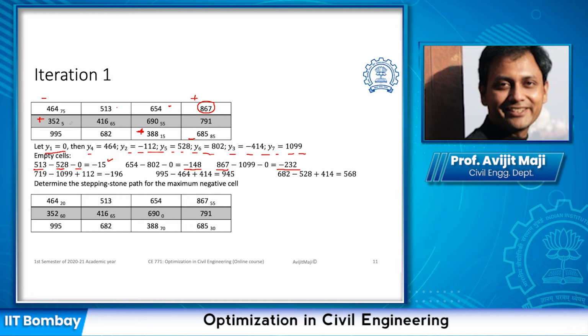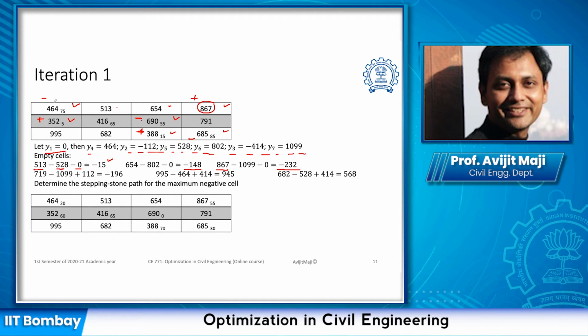Now again, once we look into this, this particular row is going to be imbalanced because we have added something. Likewise, this particular column is going to be imbalanced because we have added something. We need to deduct it. And this deduction, if we see it is crossing each other at this non-empty cell, we can actually deduct it from here. This way we can clearly define a path which is here, here, here, here, here and here. So this is a stepping stone path.